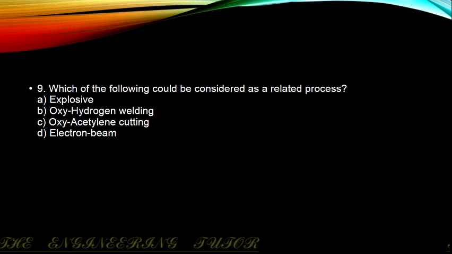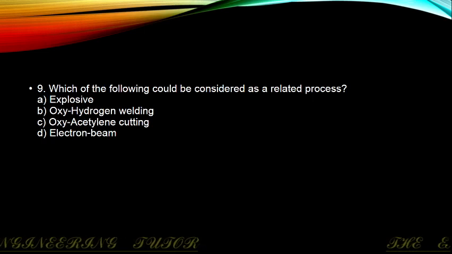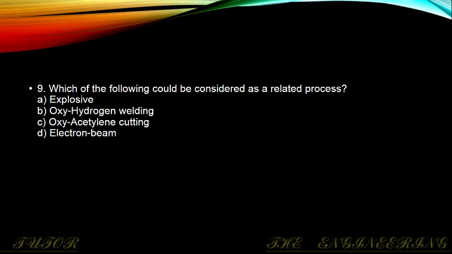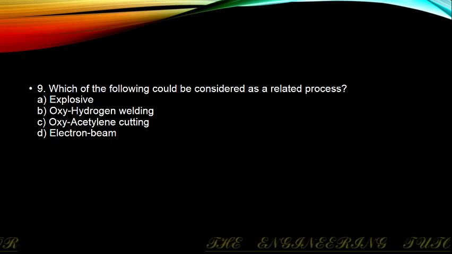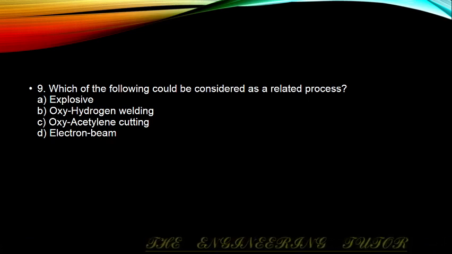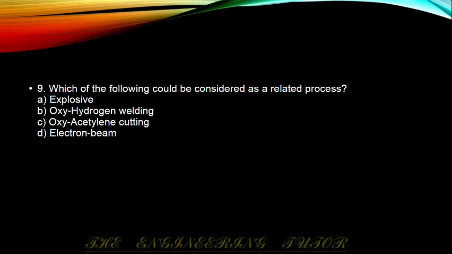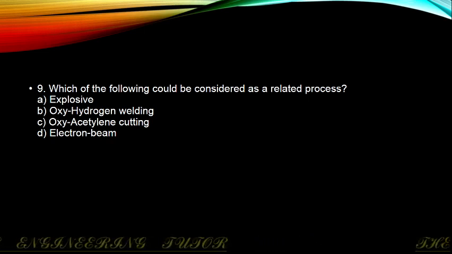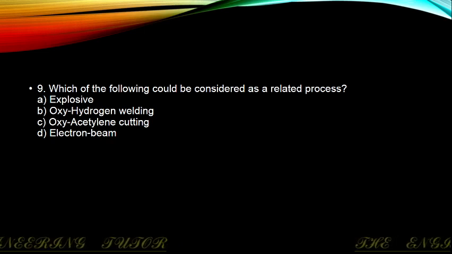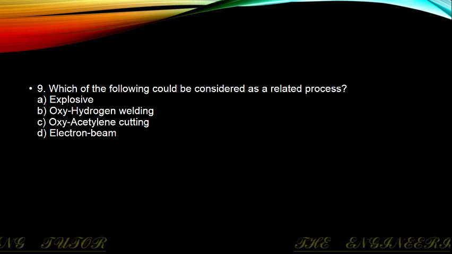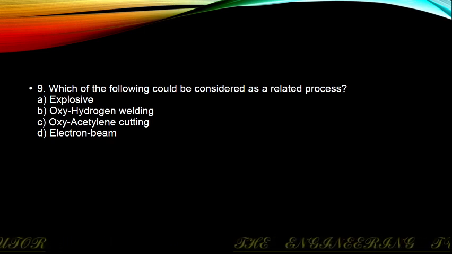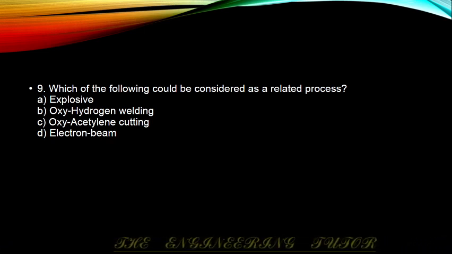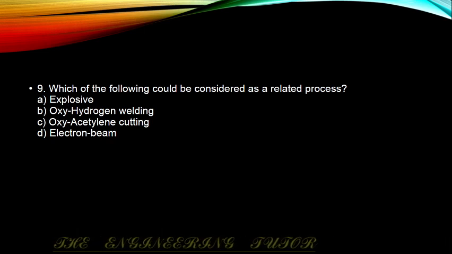Which of the following could be considered as a related process? That means among the four options, three of them are related and we have to select the odd one out. So they have given the options explosive, oxyhydrogen welding, oxy-fuel cutting, and electron beam welding. The correct answer is option C. All the other three processes are welding processes and option C is a cutting process.